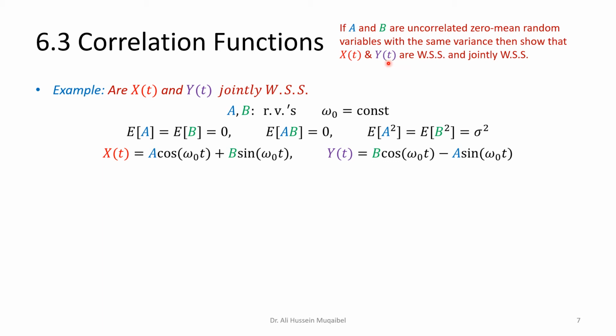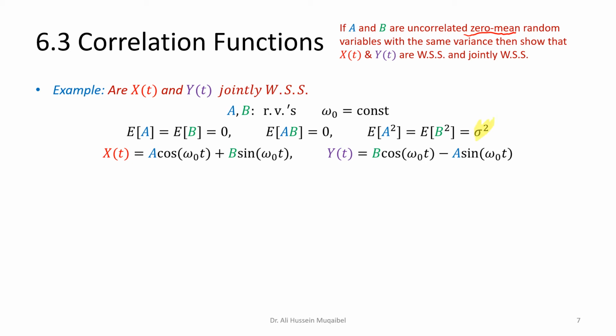So the first part, we need to show that they are individually wide sense stationary, and then we'll extend this to show that they are jointly wide sense stationary. So let's see what we have. We are told that the expected value of A equals the expected value of B equals 0. That's stated here very well, that they are zero mean. Then we are also told that the expected value of the product equals 0. They are zero mean and they are uncorrelated, so we get the correlation equal to 0 here. Now we are told also that they have the same variance, so I will call this sigma squared.